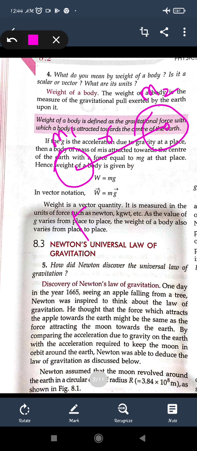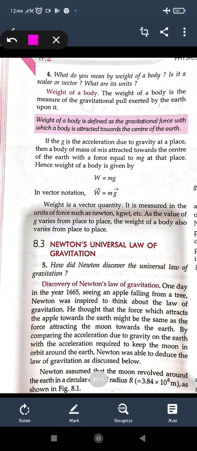In Newton's law, he saw an apple falling from a tree. So he thought that the force which attracts the apple towards the earth is due to the force of attraction, and that is why the moon is also attracted towards the earth and is rotating in an orbit. So he considered that there is some attracting force acting from the center of the earth, and this force is exerted on any object kept on the earth. It also acts due to some height, but only to a considered range. So this is Newton's law of gravitation.